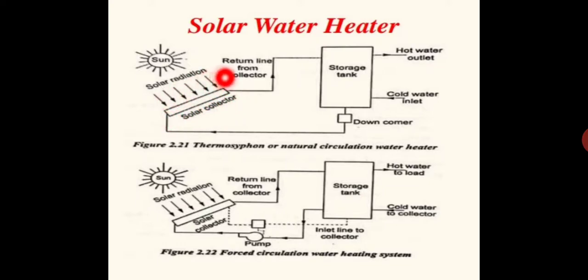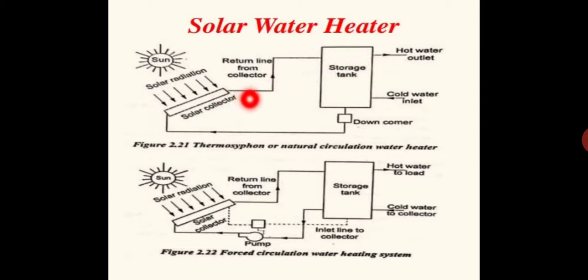It will have a solar collector, usually a flat plate collector. The construction we have already discussed. Over the black colored absorber plate, we will have some tubes laid, usually copper tubes. Through the copper tubes, water is circulated. Once the solar radiation hits the absorber plate, the heat energy is given to the fluid passing through the copper tubes, so the fluid within the tubes gets heated. Once the temperature increases, due to the lesser density the fluid moves in the upward direction, and it is finally stored in the storage tank.